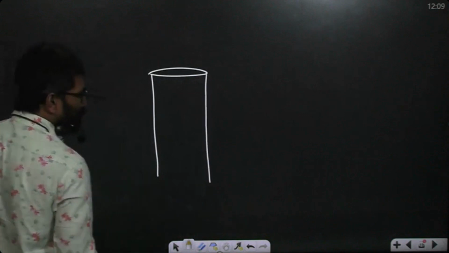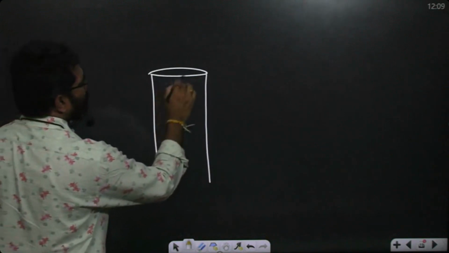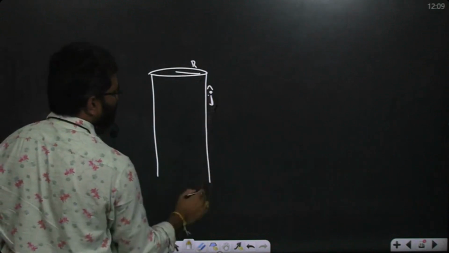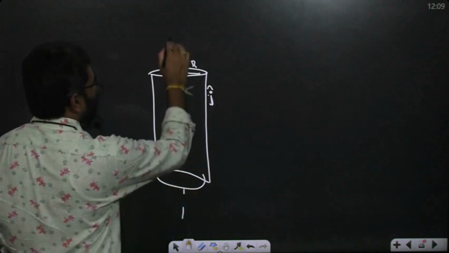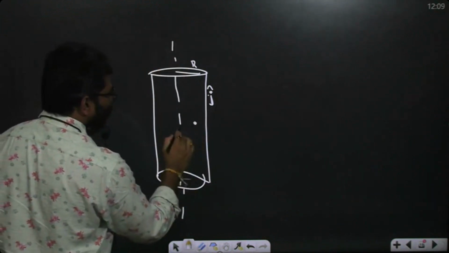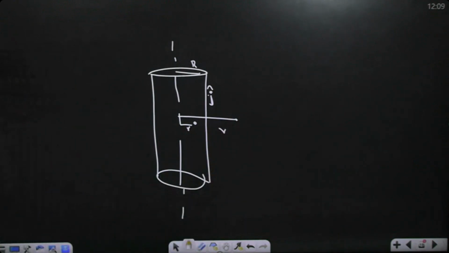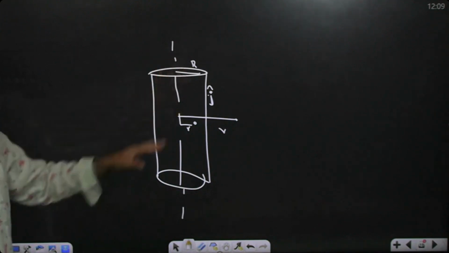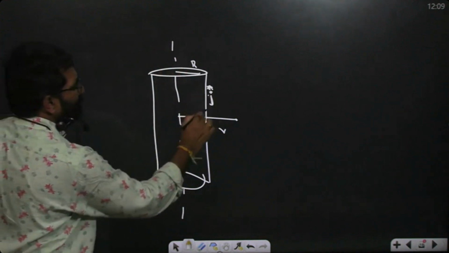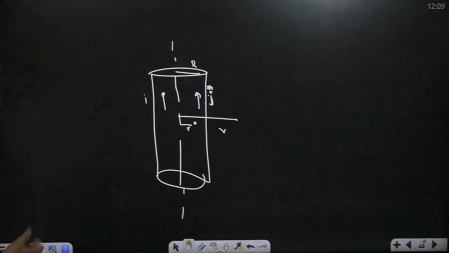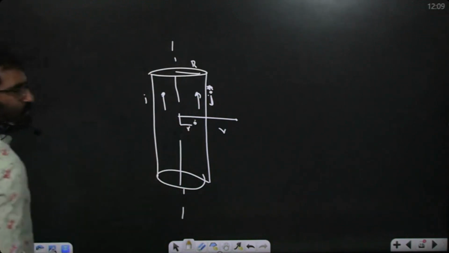Hollow cylinder, radius R, but current is flowing along this direction. Current is flowing along this direction. So infinite wire. So find the inside point at radius r and outside point at radius r. So how to calculate magnetic field inside? So this is what? Hollow cylindrical surface. The current is flowing in the outward direction. Current is along this direction, but not inside. Current is outward. Now how to find magnetic field at any point inside the shell?